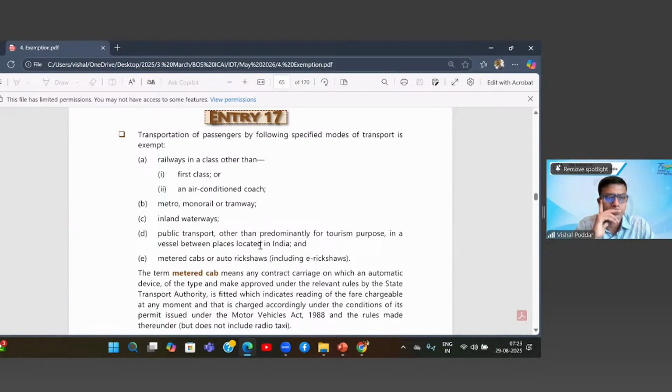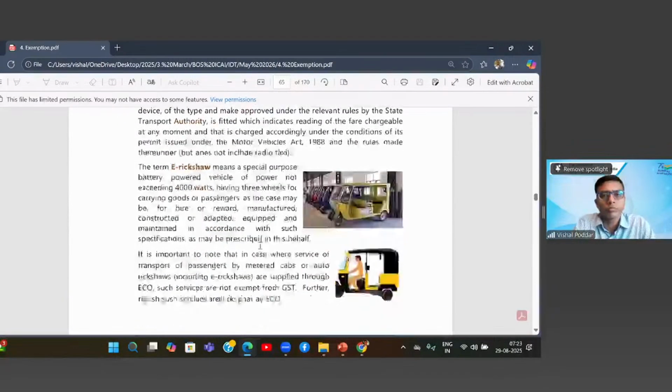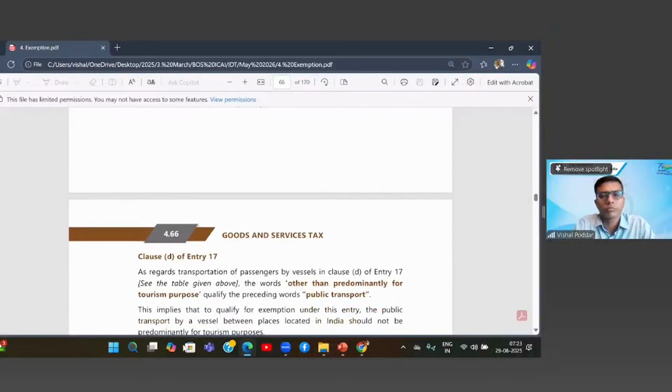Right. So till sleeper class there is exemption available. Correct. See, sleeper class or sitting class, wherever there is no AC. So even the general class, the sleeper class, or wherever you have the short distance trains which only have those sitting units but they are non-AC, all these are exempt.